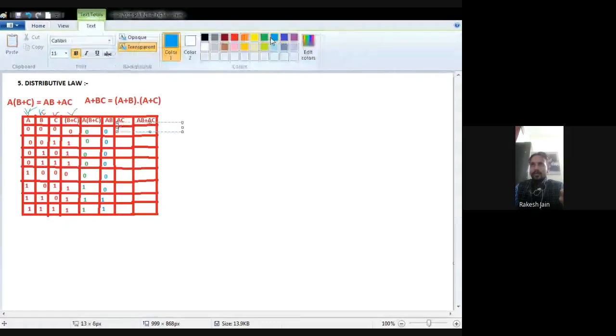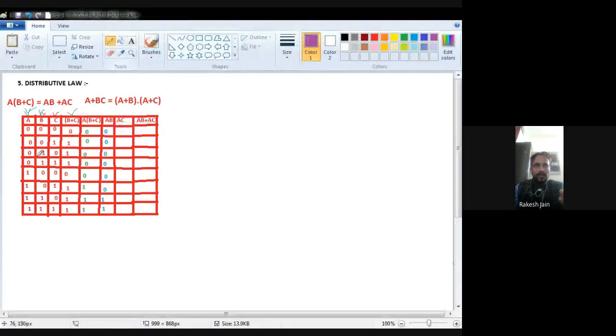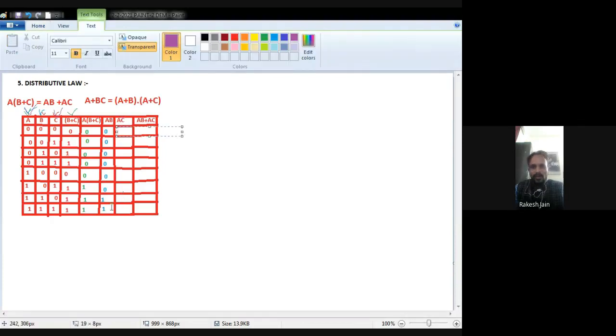A is 1, B plus C is 0, because I find a 0, that's why 0. A is 1, B plus C is 1, because no one is 0, that's why 1. A is 1, B plus C is 1, so the result is 1.